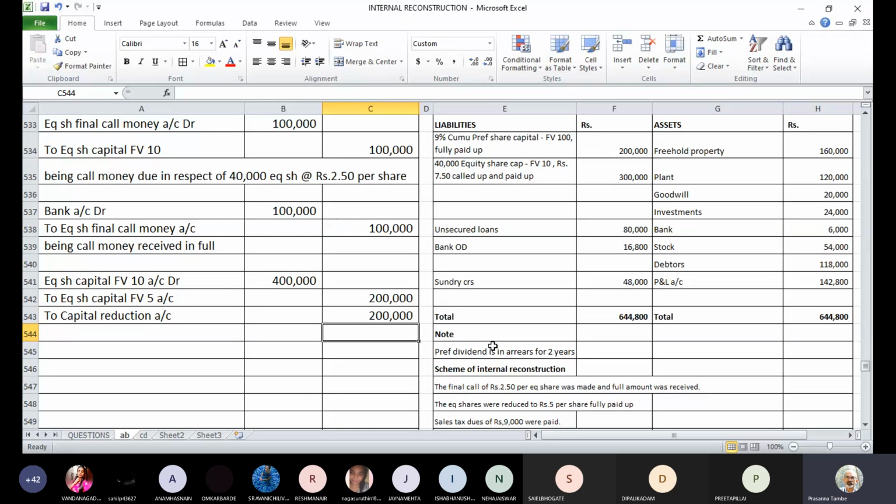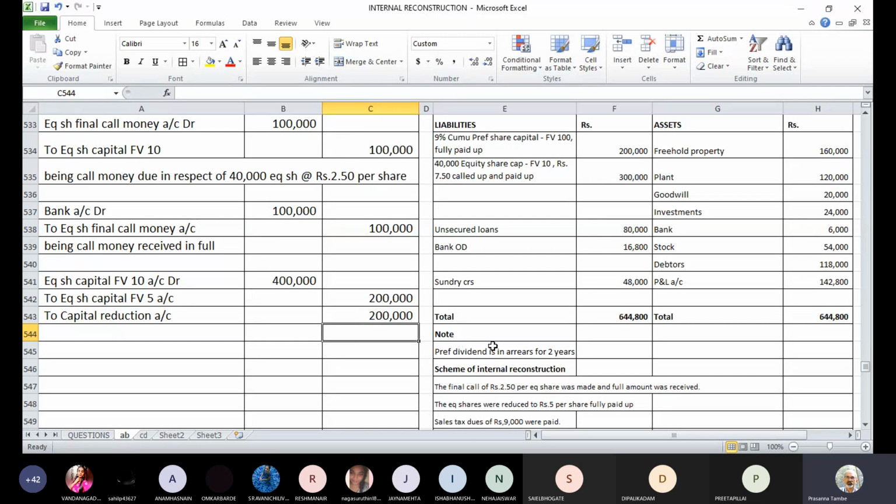We'll skip the narration for this entry. We have been doing these narrations for quite some time now. So face value and paid up value both are reduced. The entry being equity share capital face value 10 account debit 4 lakhs, to equity share capital face value 5 account 2 lakhs, to capital reduction account 2 lakhs rupees.